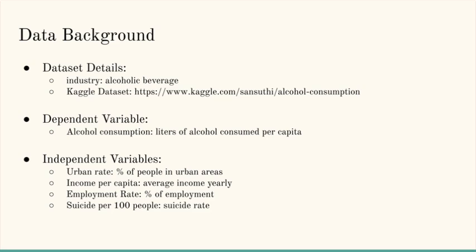In regards to income per capita, we realized that the average income based per person varies with the average amount of disposable income. And we were curious if this disposable income had an effect on the income factors that predisposed individuals to purchase more alcohol. In regards to employment rate, or the percent of people that are employed in each specific country, we wanted to consider how this, similar to income per capita, was important for explaining if employment made a difference in an individual's propensity to purchase alcohol. With suicide rate per 100 people, we recognized the dangers of alcohol.